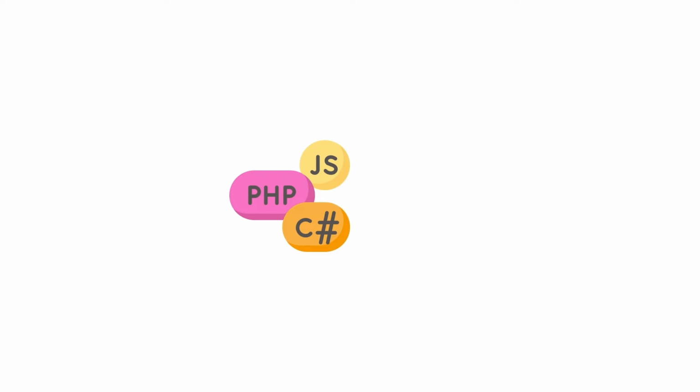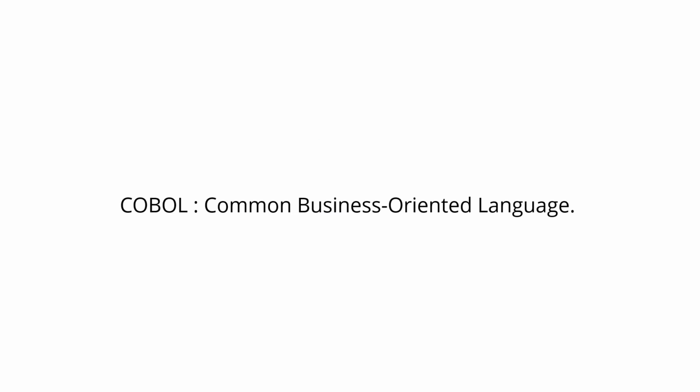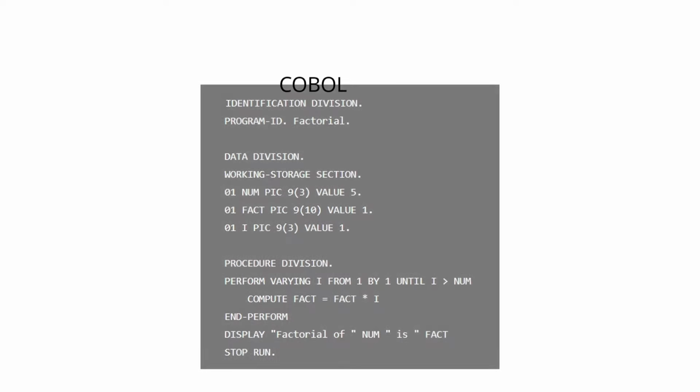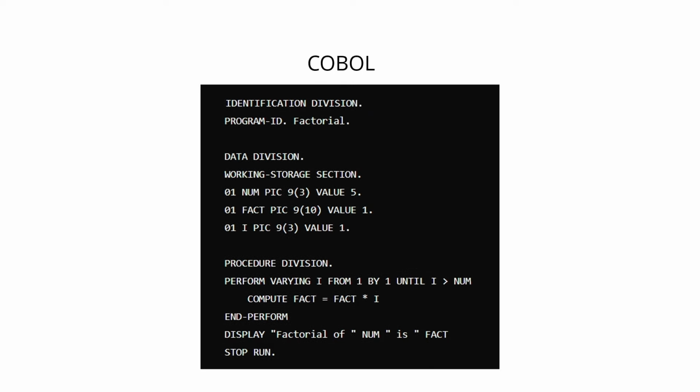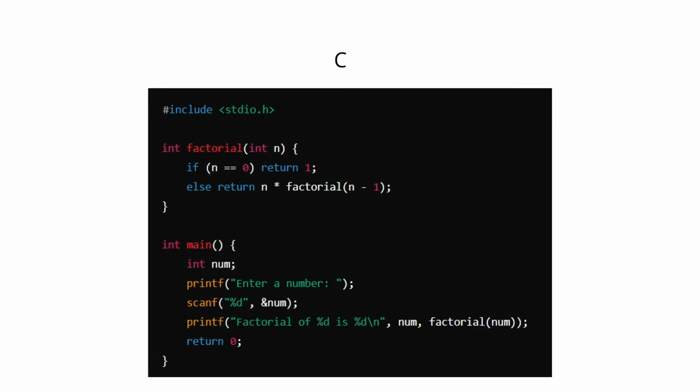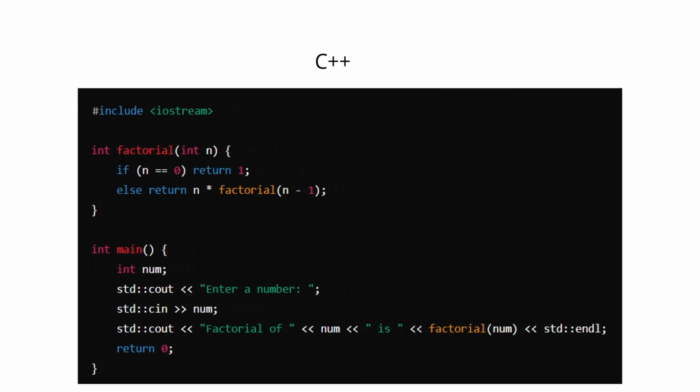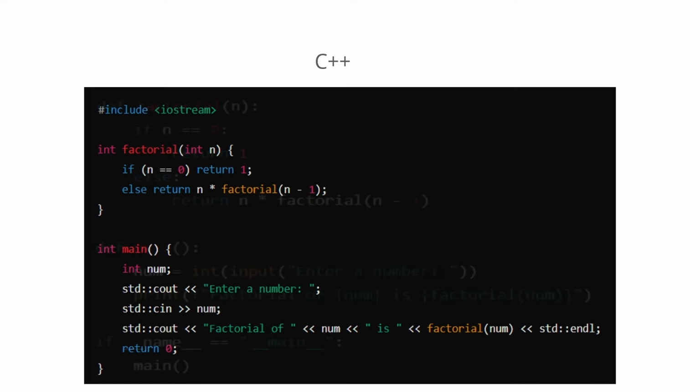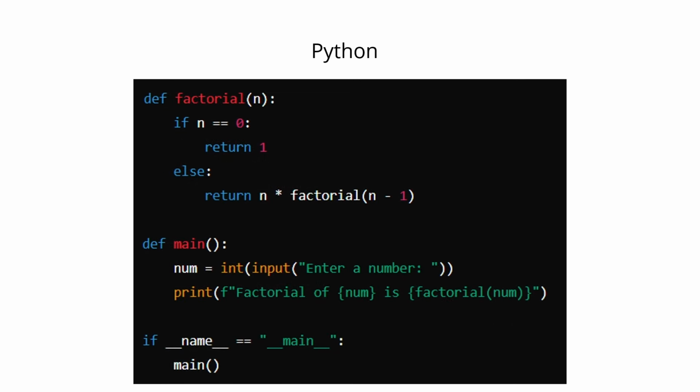Now let's get back to the earlier days of programming. People used COBOL to create basic apps. But COBOL is hard to understand for most people and even harder to debug if an error occurs. Then languages like C and C++ came along, which are still widely used but have a steep learning curve. Then we got languages like Python, which is much closer to English and easy to understand compared to other languages.